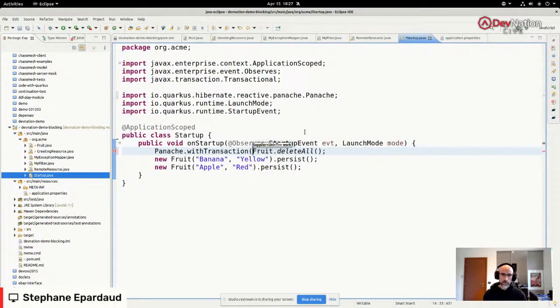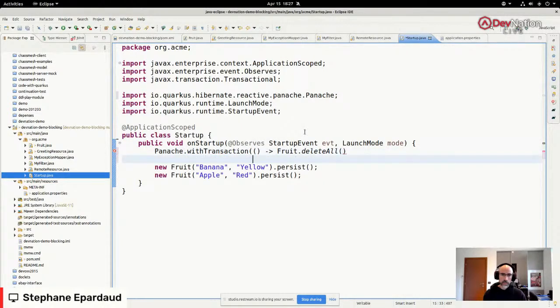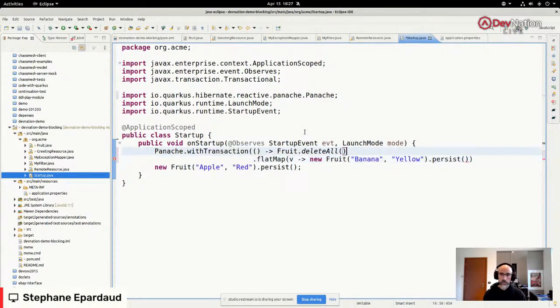The work is going to be delete everything, and then going to flat map it. This is a reactive operation which takes the previous operation and drops the value and turns it into a new operation. And the new operation, I'm going to ignore the result from the previous operation. I'm going to turn it into an operation that persists the new fruit. And then I'm going to turn it again into persisting the second fruit.